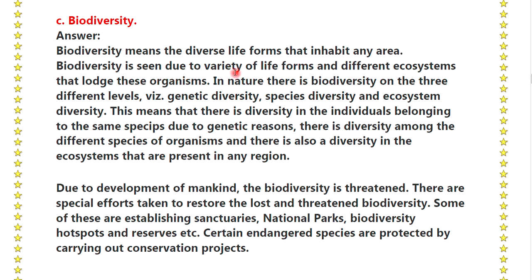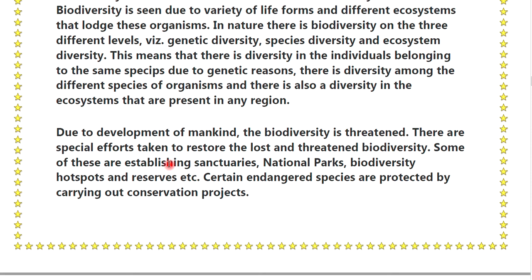Biodiversity is seen due to the variety of life forms and different ecosystems that hold these organisms in nature. There is biodiversity on three different levels: genetic diversity, species diversity, and ecosystem diversity. This means that there is diversity among individuals belonging to the same species. Due to genetic reasons, there is diversity among the different species of organisms, and there is also diversity in the ecosystems that are present in any region.